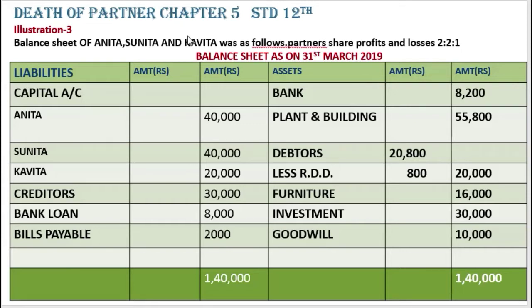Okay, so let's get started. Illustration 3: the balance sheet of Anita, Sunita and Kavita was as follows. Partners share profit and losses in the ratio 2:2:1. Here is the balance sheet given, liability side and asset side. So let's quickly move towards the adjustments.